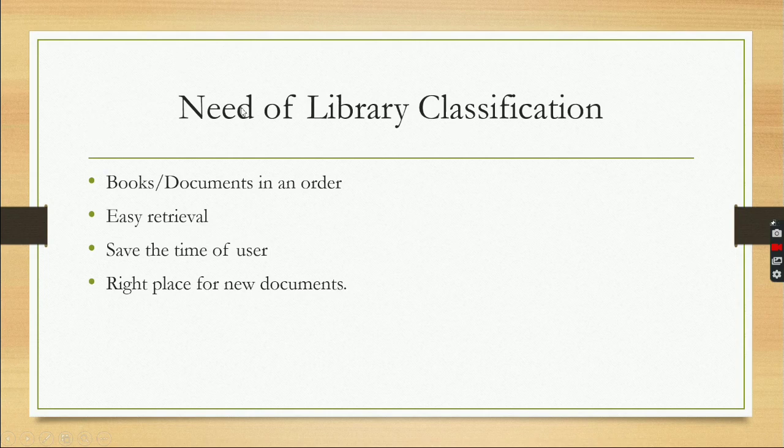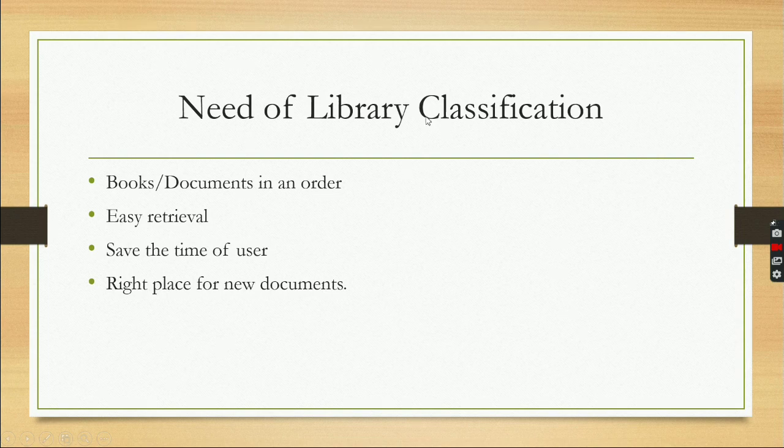Now I will discuss the need of library classification. What is the necessity of library classification? Books and documents in order. If we keep all the books and documents in a library in a particular order, then we have to classify them. That means we have to find out the class number of the particular book or document. Without a class number, how can we arrange them? The class number defines the order. Order means the sequence of the books, how the books will be kept in a stack. It is defined by the class number.